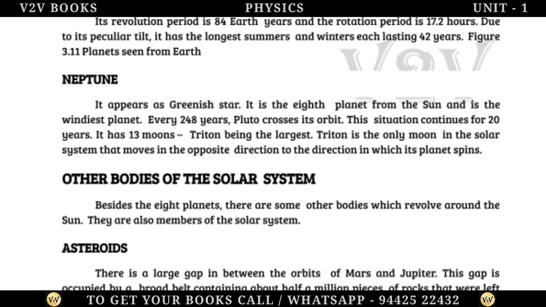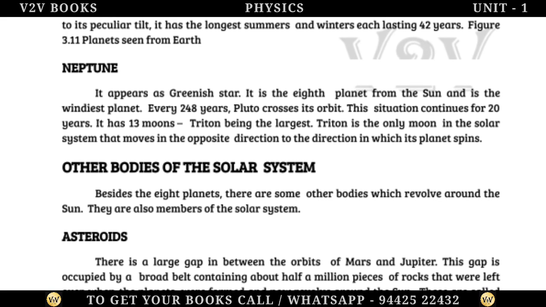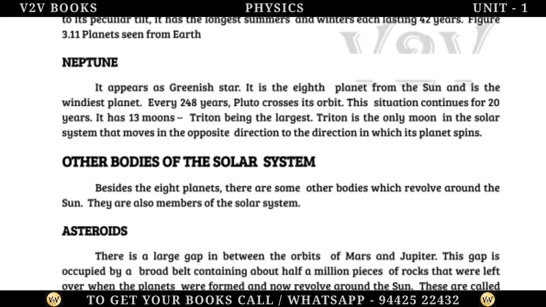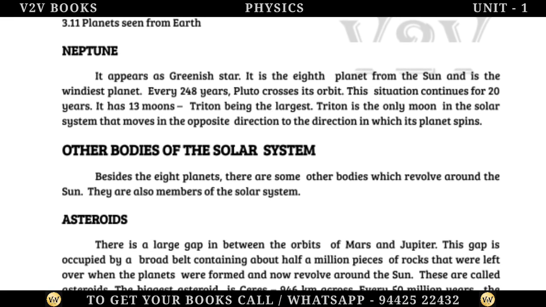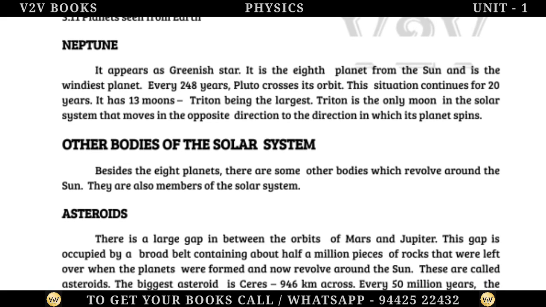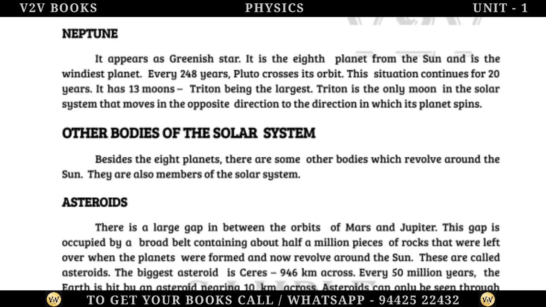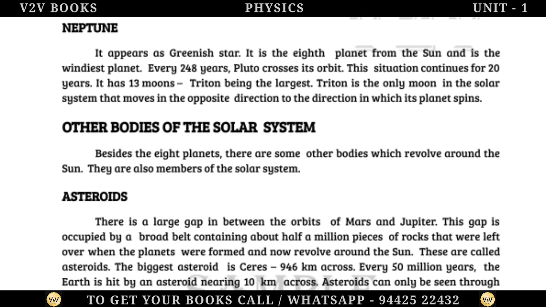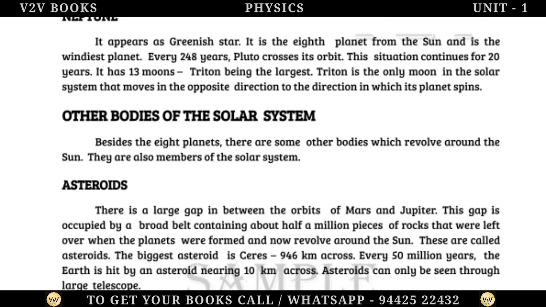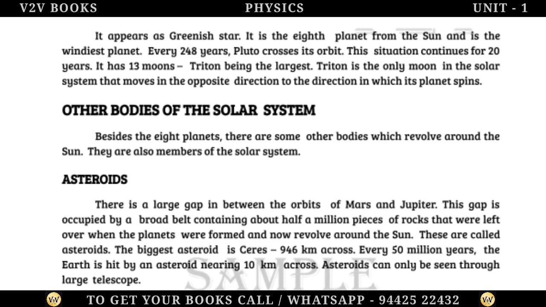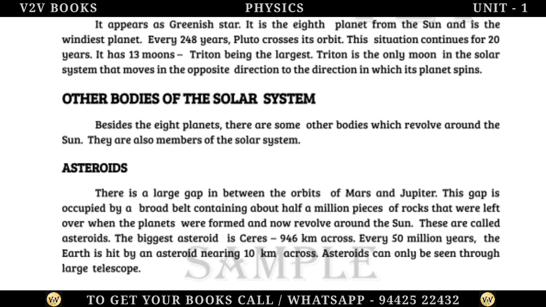Neptune. It appears as a greenish star. It is the 8th planet from the Sun and is the windiest planet. Every 248 years, Pluto crosses its orbit. This situation continues for 20 years. It has 13 moons, Triton being the largest. Triton is the only moon in the solar system that moves in the opposite direction to the direction in which its planet spins. Other bodies of the solar system.